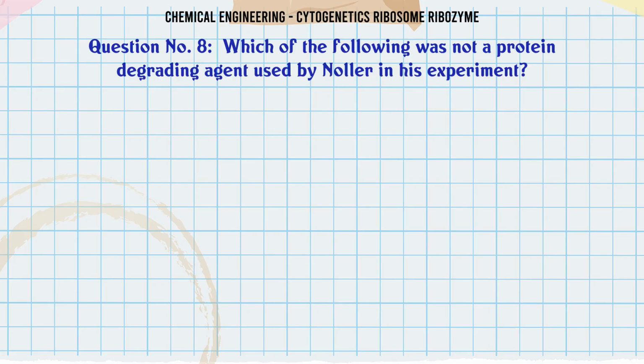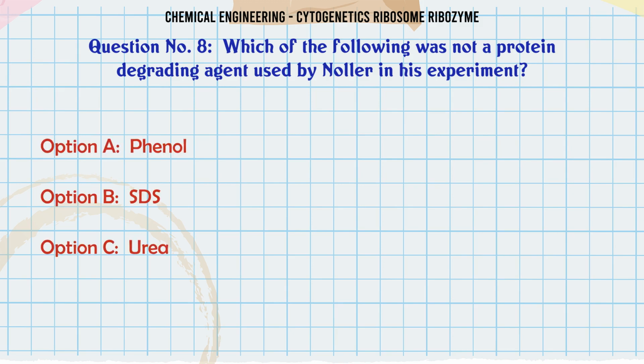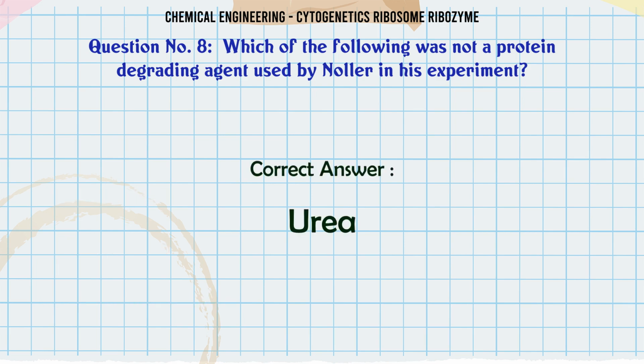Which of the following was not a protein degrading agent used by Noller in his experiment? A. Phenol. B. SDS. C. Urea. D. Proteinase K. The correct answer is urea.